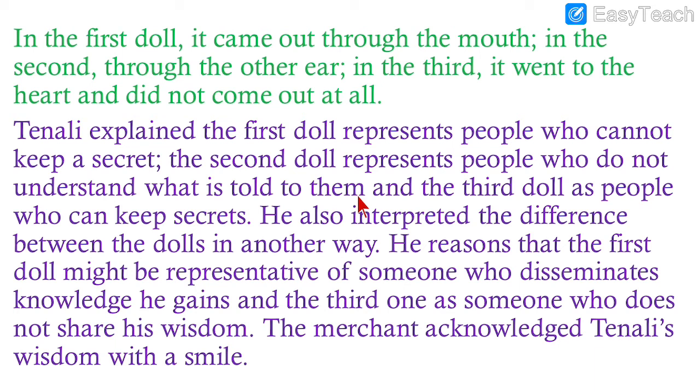They cannot understand anything. The third doll represents people who can keep secrets. So the third doll, the wire went inside the heart directly. Means that kind of people can keep the secrets. They will not tell anyone what you share with them. He also interpreted the difference between the dolls in another way. So in one more way, he said that the three dolls are different.